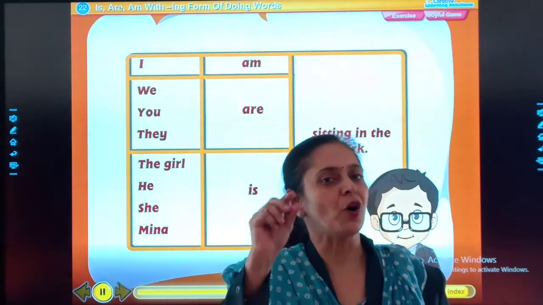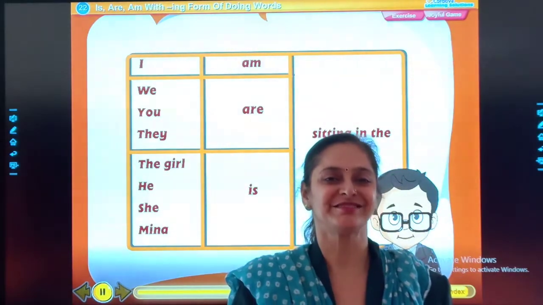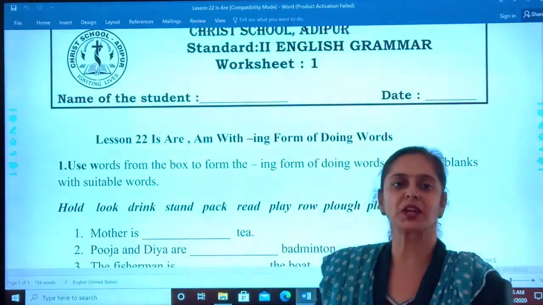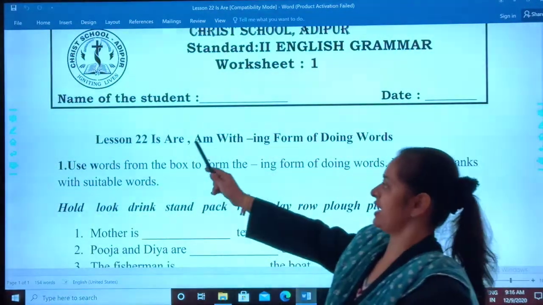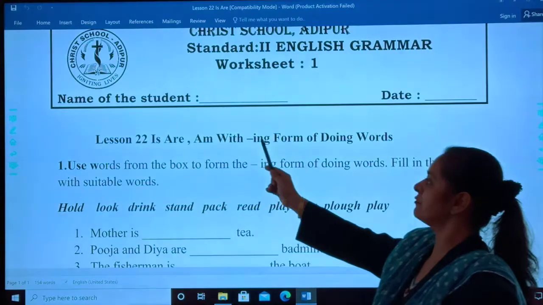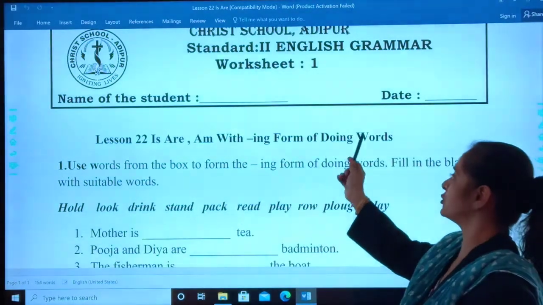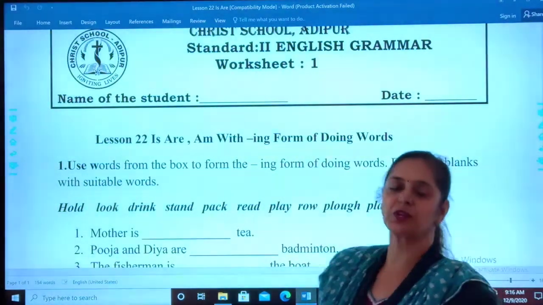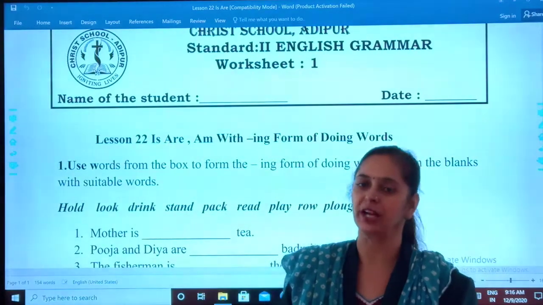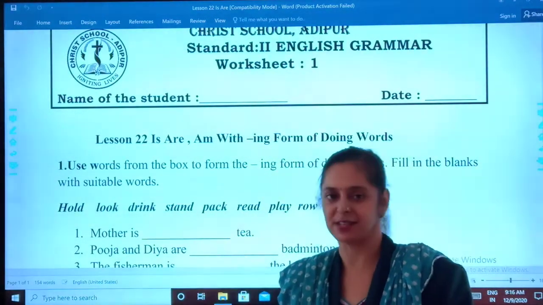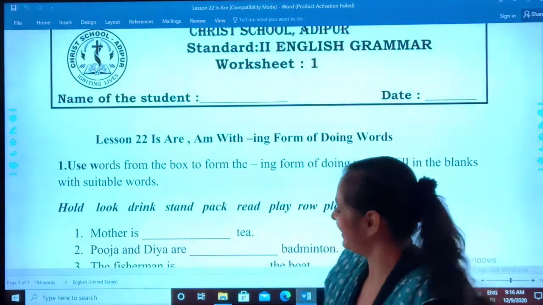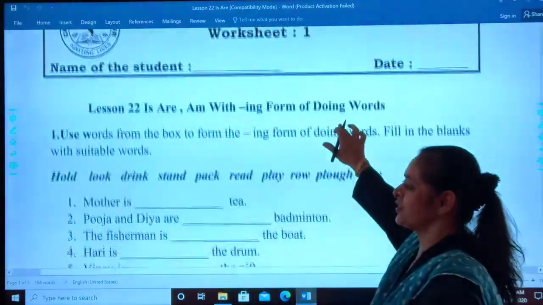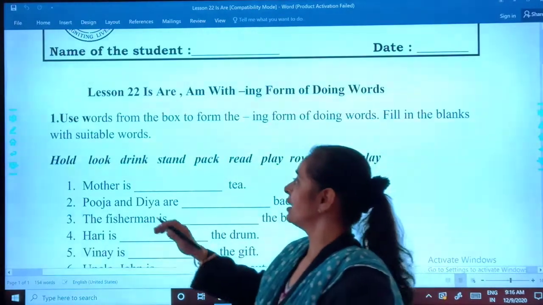Okay, now a small worksheet for you, students. Are my students ready for the worksheet part? The topic of the day is is, am, are with the ing form of doing words. Anytime, students, if you face any problem, you can call your ma'am, isn't it? You must have remembered my phone number by now, right? Very nice. So let's move, students.